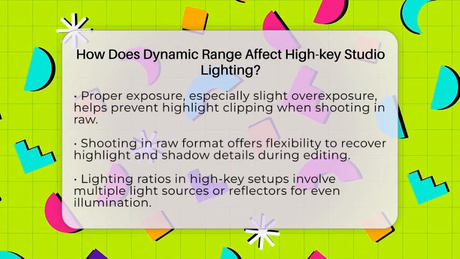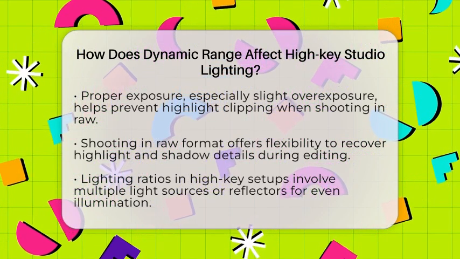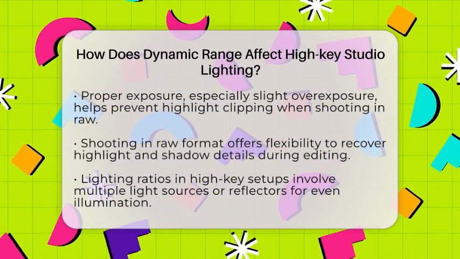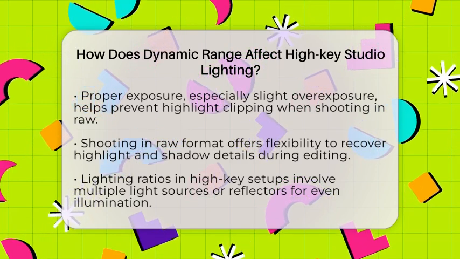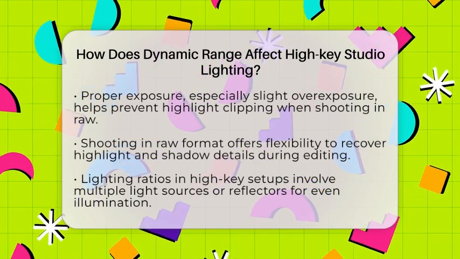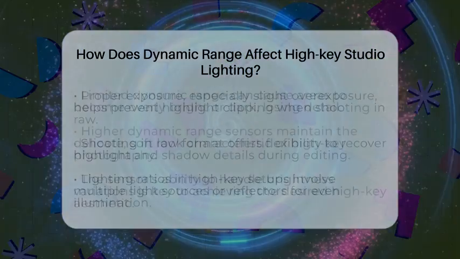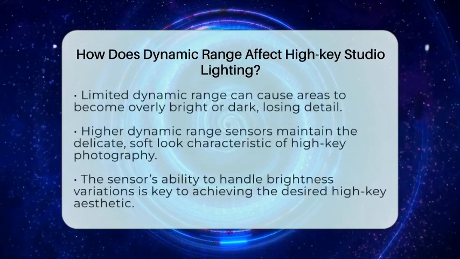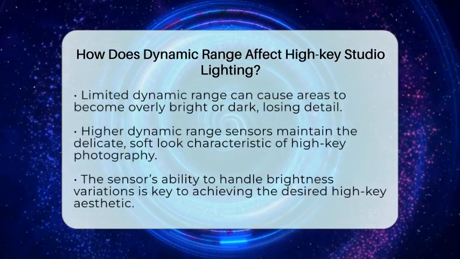Lighting ratios are another factor. High-key setups usually use multiple light sources or reflectors to create even, bright illumination. This reduces contrast and shadows, but it also means the camera must handle a wide range of brightness levels. If the dynamic range is limited, some areas might turn into pure white or black, losing detail.